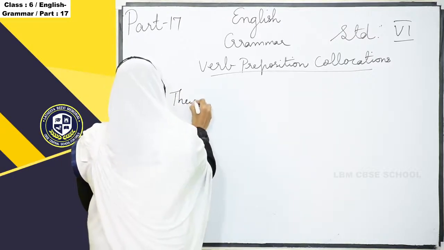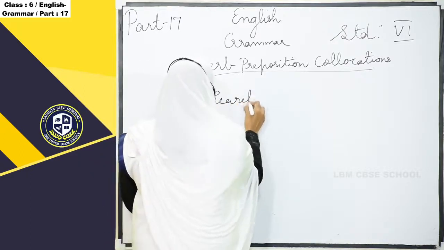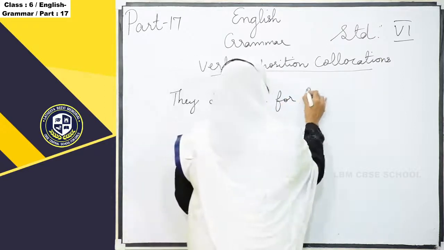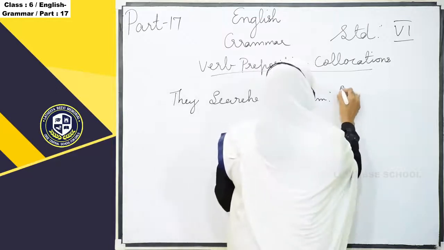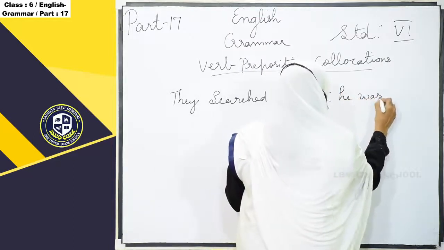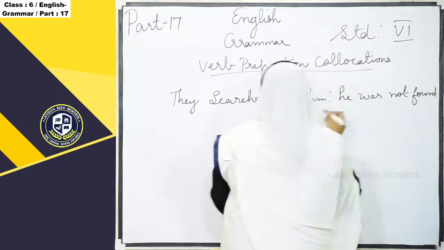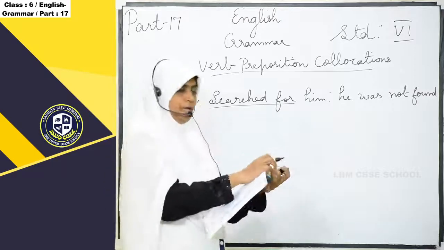They searched for him. He was not found. Okay. Here, these lines are taken from the poem.